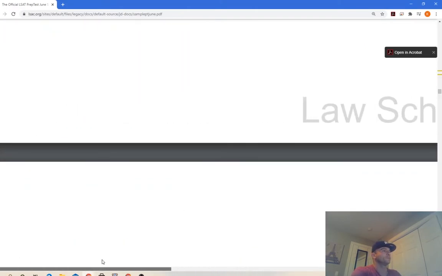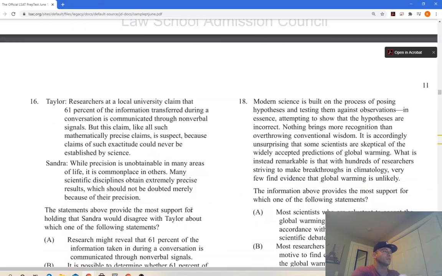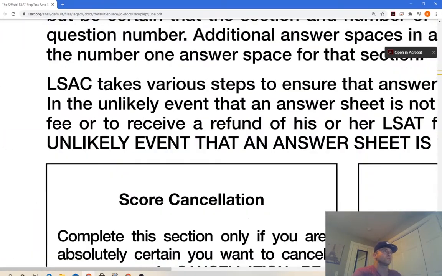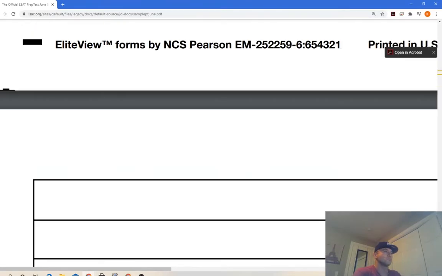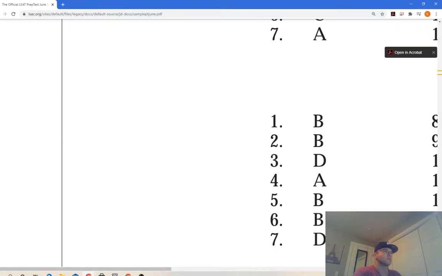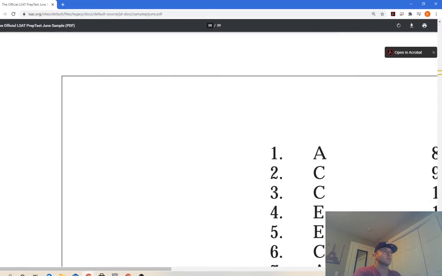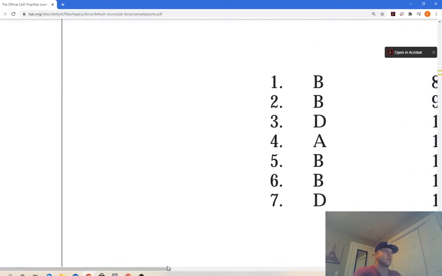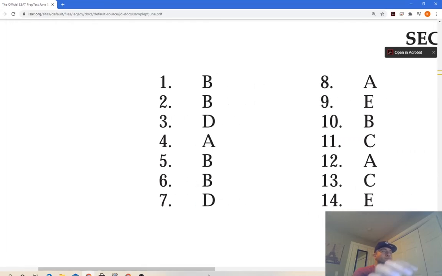Remember, we zoom in. It's question number 14. And let's see, section 2. Let's see how we did. All right, section 1, section 2. All right, let's see what we did, boys. Oof, I was looking at the E. That's good. So we have A, E, B, C, A, C, E. All right, so we're 14 for 14.